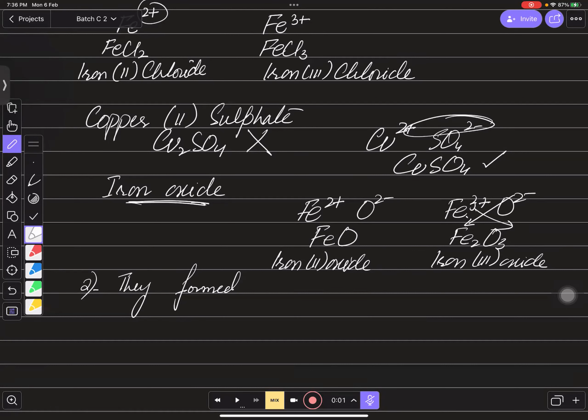फिर अगर आपके पास आयरन 3 क्लोराइड होगा, so इसका कलर होगा, it must be somewhat reddish brown, ये भी आपको याद करना है। Same as it is if you have copper 2 sulfate, so it is also the part of our syllabus, it is somewhere blue in color, right? If you have a salt of chromium, for suppose chromium 3 chloride, so it is also of the green type in color, right? It's somewhere green in color. So these are the transition metal compounds, and you need to remember the color of these 4. These are the part of our syllabus, and we will discuss this in identification of cations. Got it, every one of you?